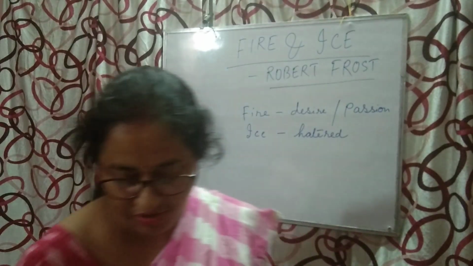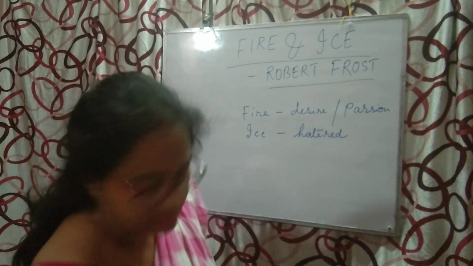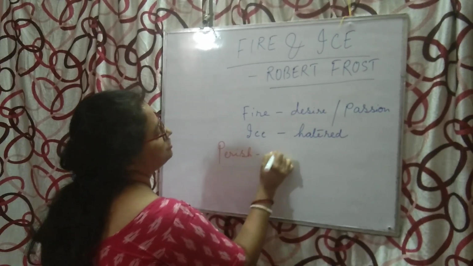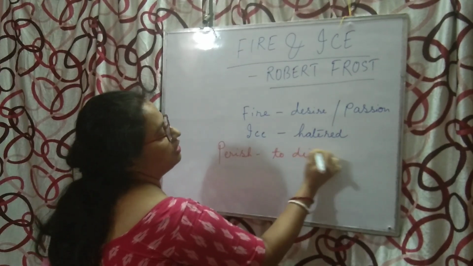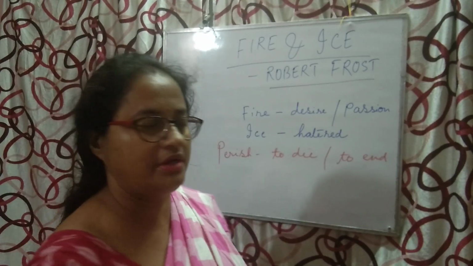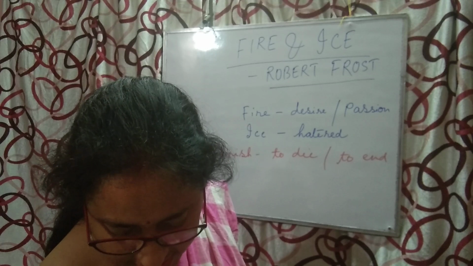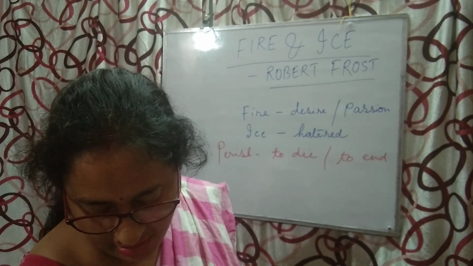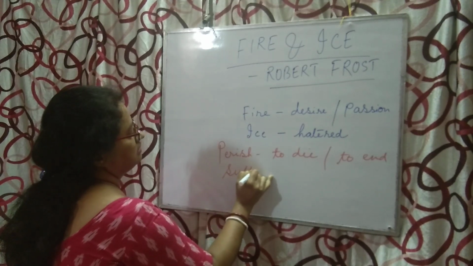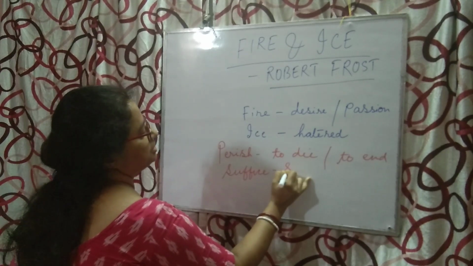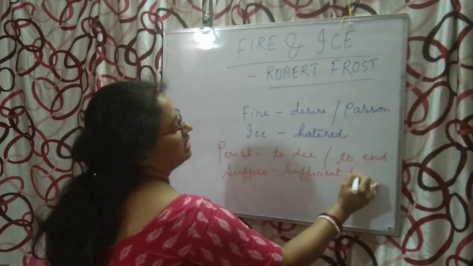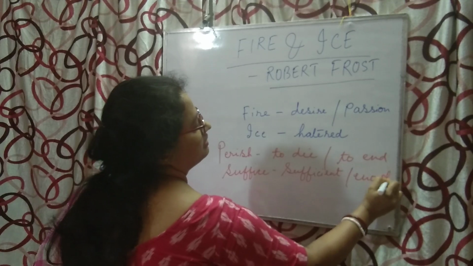Now what is the meaning of perish? To die or to end. And these are new words for you. What is the meaning of suffice? Suffice means sufficient, or enough. You can say enough. Okay.